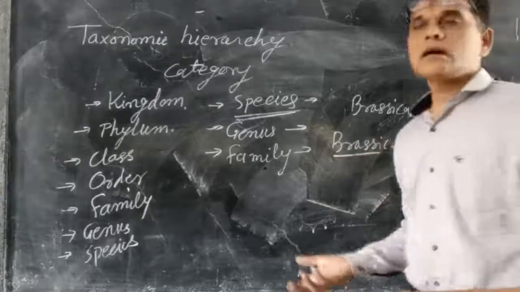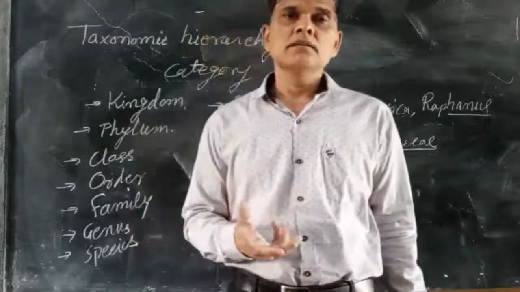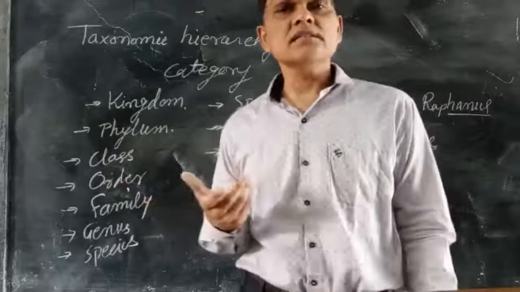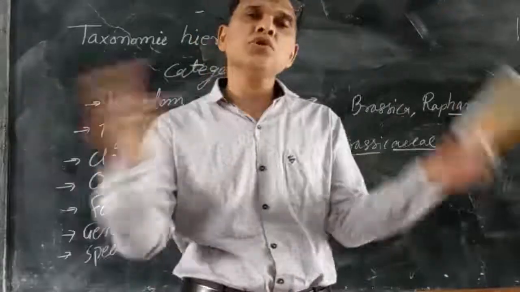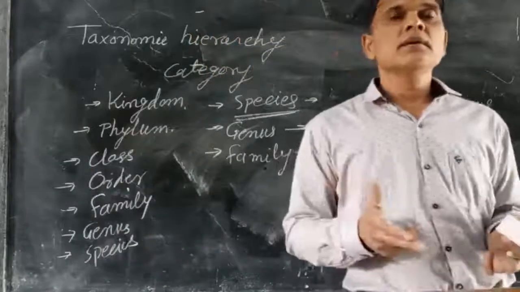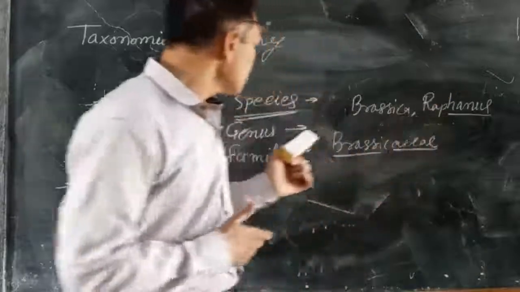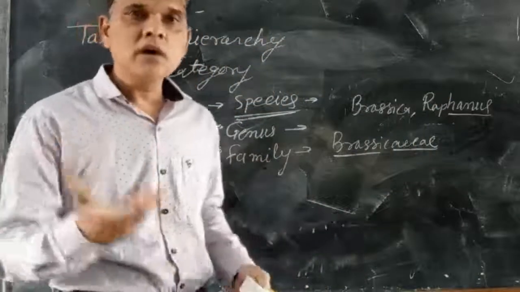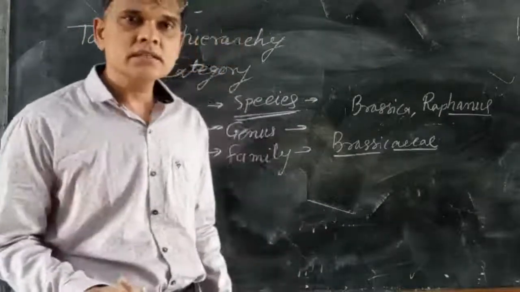Like that, panther, leopard, jaguar, these are different animals, cats, all having some common characters and put together in the same family, the cat family. In animals, for example in genus, lion is Panthera leo and tiger is Panthera tigris.